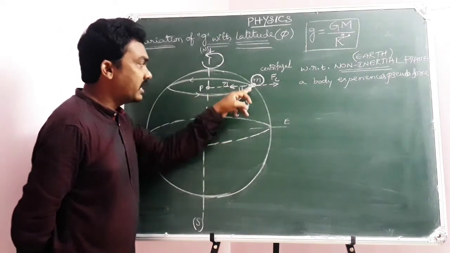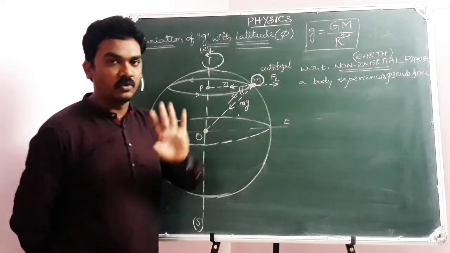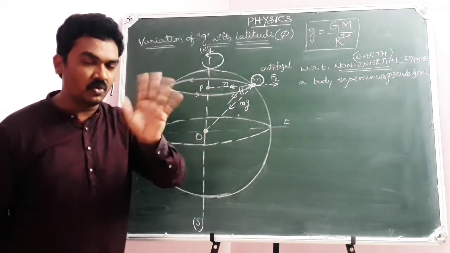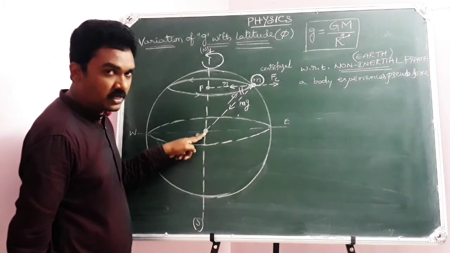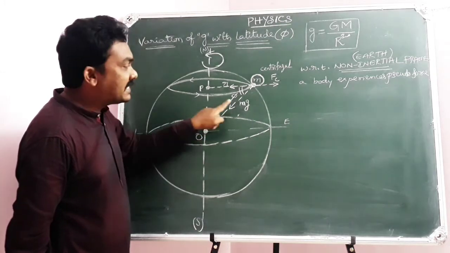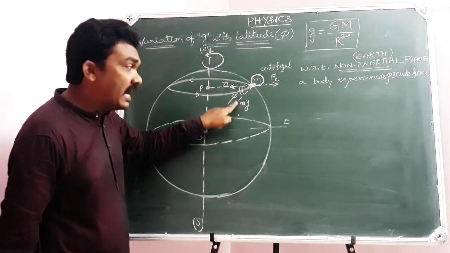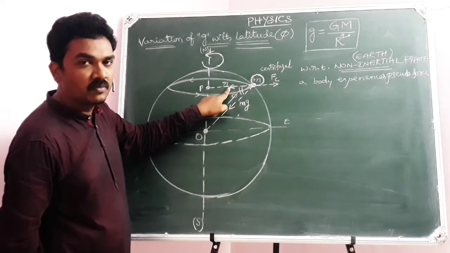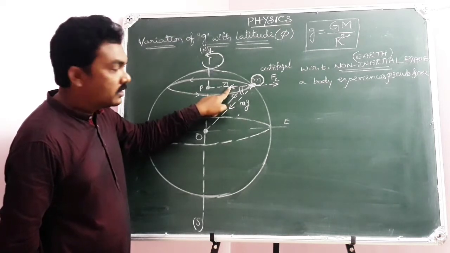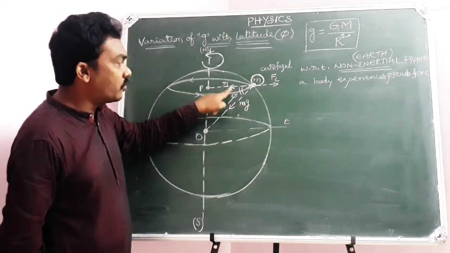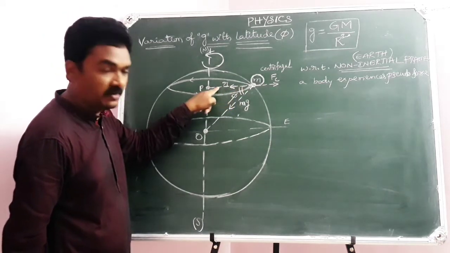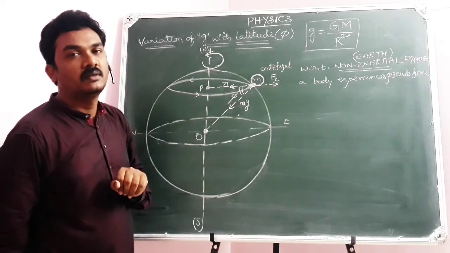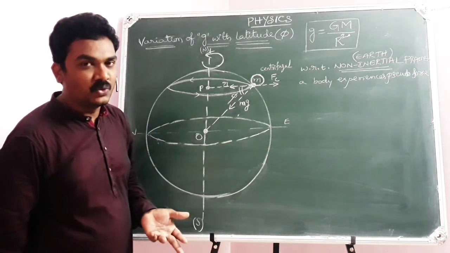Sir, centripetal force, gravitational force, centrifugal force. People will say 3 forces. No, only 2. Gravitational force mg towards the center. Its component only will act as a centripetal force. Have you got clarity? The component of mg only will act as a centripetal force, which is mg cos phi. Remember that. That is not something new.